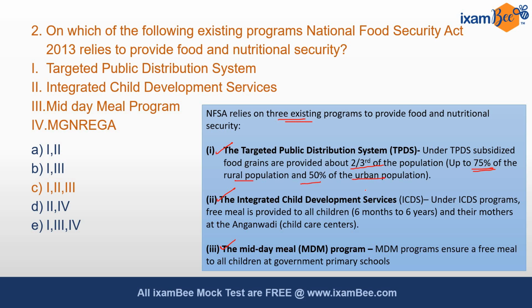In Integrated Child Development Services, free meal is provided to all the children who are between the age of 6 months to 6 years and their mothers at Anganwadi, which are the childcare centers. In Midday Meal Program, free meal is provided to children at government primary schools.